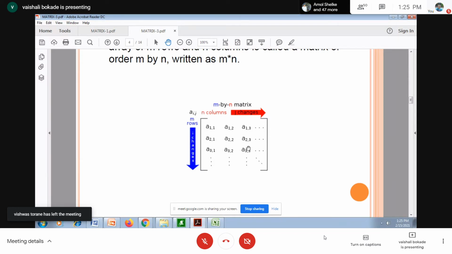So I want to ask you, when can I call a matrix rectangular? Please unmute.